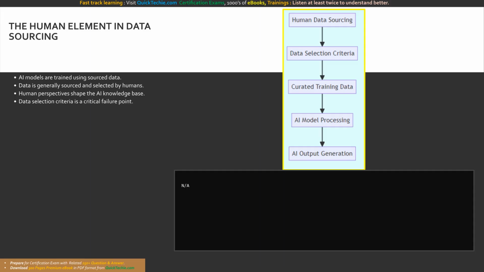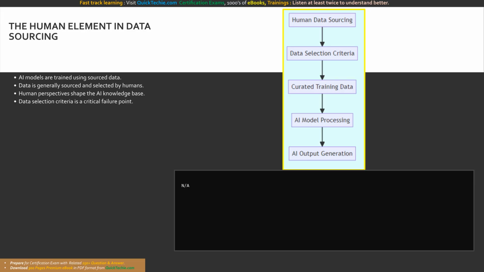As an AI developer or architect, you must constantly evaluate where your data comes from, who collected it, and what criteria were used to filter it. The data selection process is just as critical as the algorithms you choose. When we talk about fairness, we are talking about ensuring that this human element does not introduce unfair advantages or disadvantages into the AI system. Recognizing that human-sourced data is the primary vehicle for potential unfairness is the most important step in building an equitable application. The integrity of the AI system relies heavily on rigorous, objective data curation practices that actively seek to eliminate blind spots.